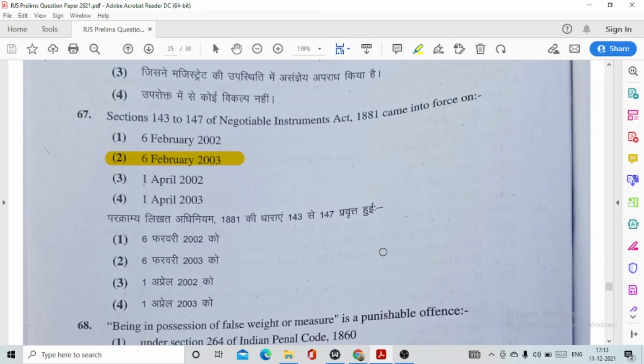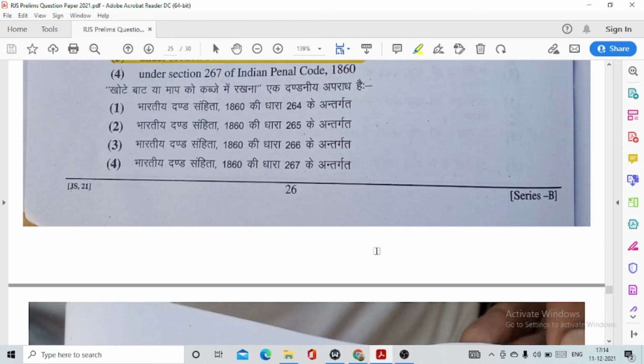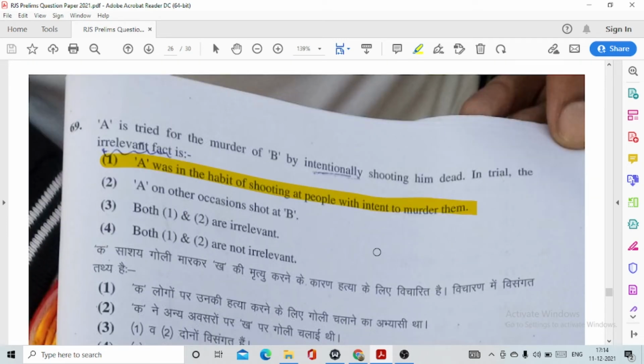67. Sections 143 to 147 of the Negotiable Instruments Act 1881 came into force on this option number 2, 6th of February 2003. Question number 68. Being in possession of false weight or measure is a punishable offence under section 266 of the IPC, option number 3. 69. A is tried for the murder of B by intentionally shooting him dead. In trial, the irrelevant fact is option number 1. A was in the habit of shooting at people with intent to murder them.